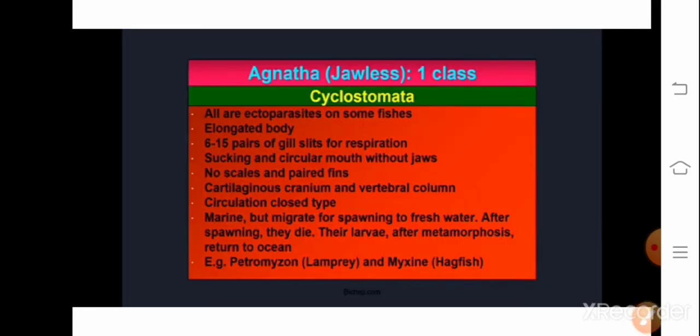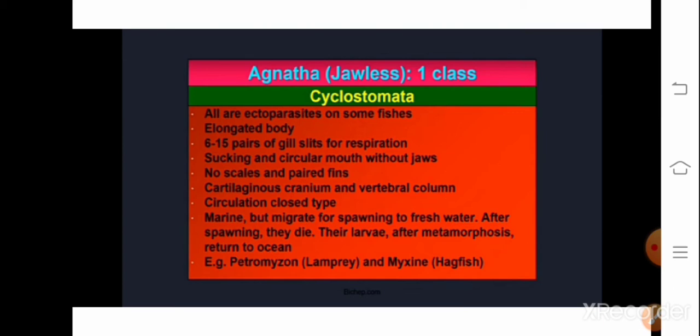Cyclostomata are ectoparasites on fishes, meaning they will be attached to the outer surface of the host. Such animals are called ectoparasites: ecto means outside, parasites means those which depend on other animals. Cyclostomata animals have a somewhat elongated body, and they have 6 to 15 gill slits, present in a layer.